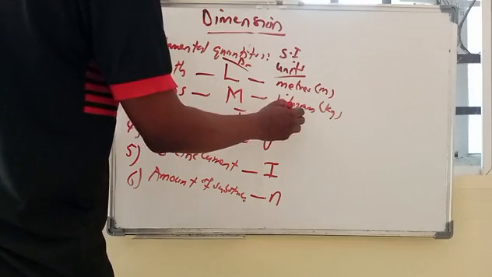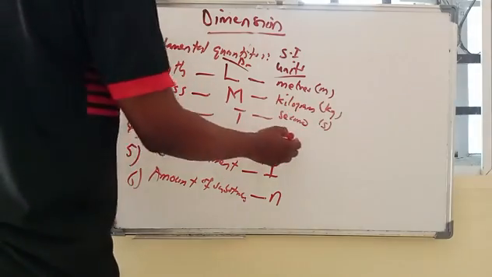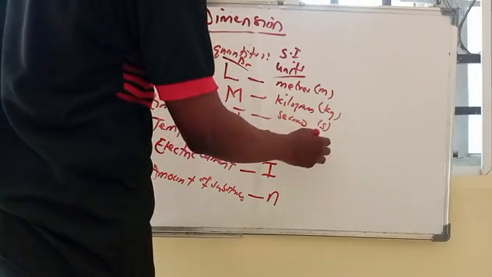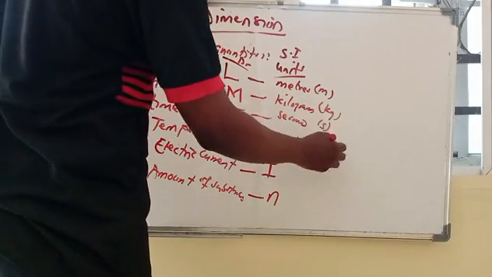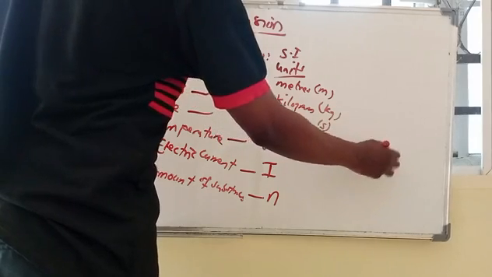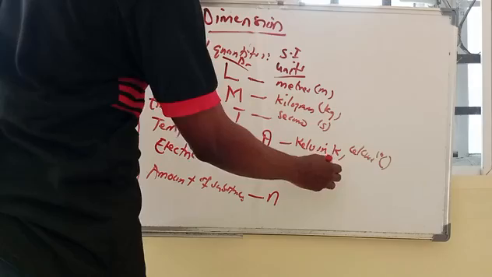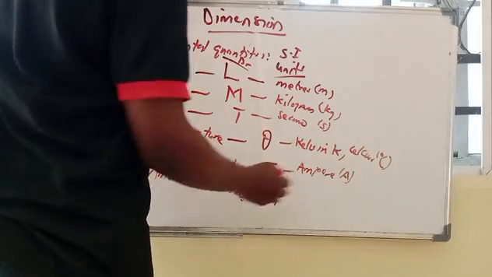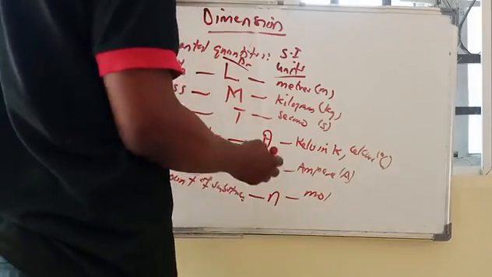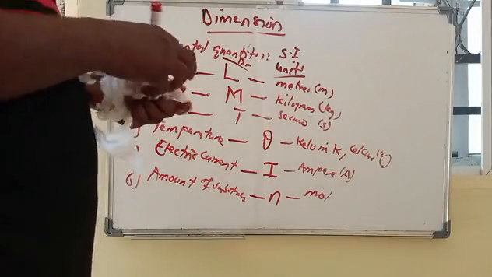Then time in second with symbol s. The absolute temperature is measured in Kelvin. You also have the degree Celsius. Then current is ampere, symbol A. Then the amount of substance is mole. So these are the units.